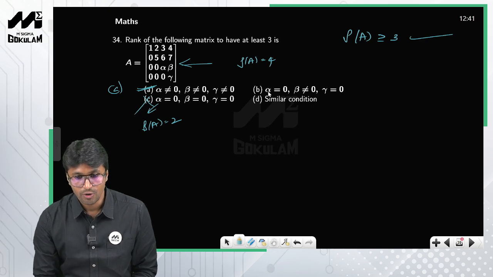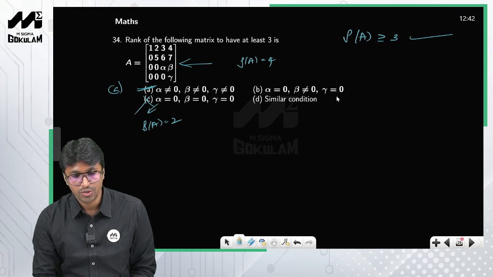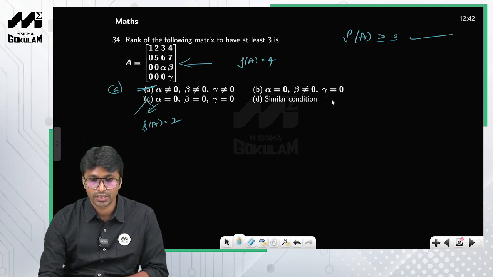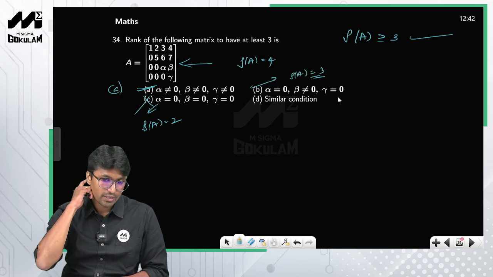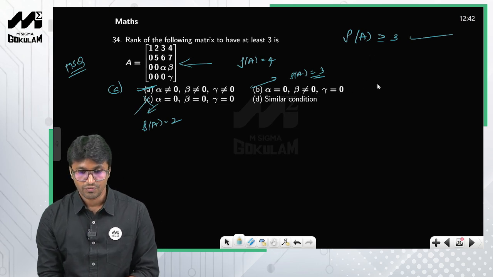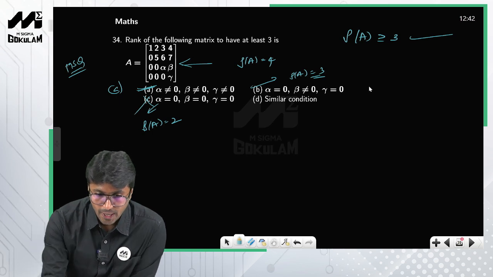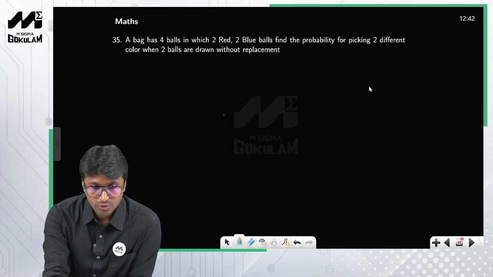Now what about this one? Alpha is equal to 0, beta not equal to 0 and gamma is equal to 0. In that case the rank of the matrix will be equal to 3, so this also satisfies the condition. Therefore I think this is an MSQ, so options A and B satisfy the given condition. A and B are correct. Now let us move on to the next question.